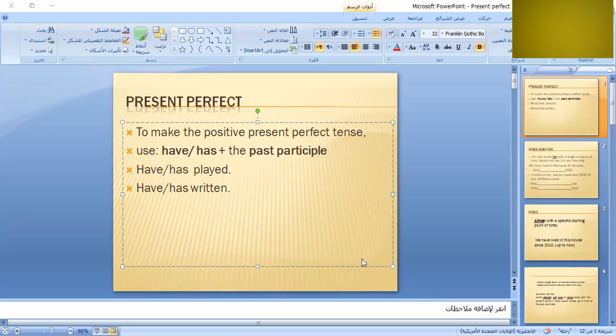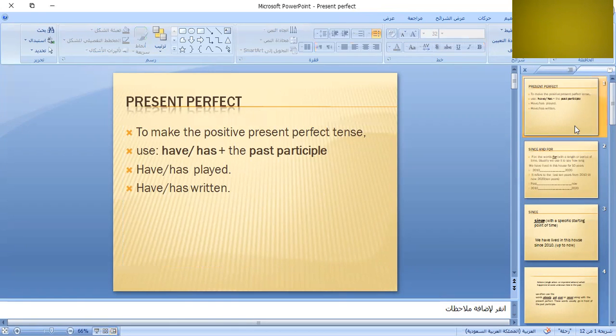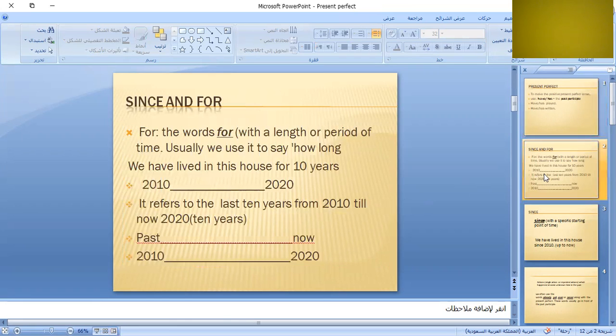For example, we use it with the time expressions since and for. I say, we have lived in this house for 10 years.